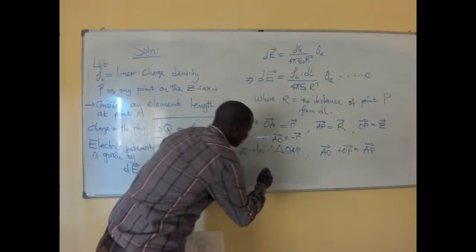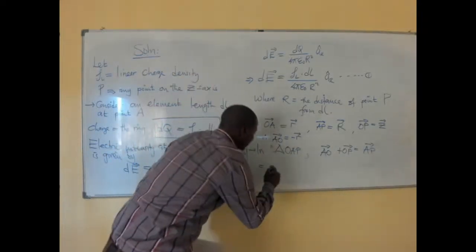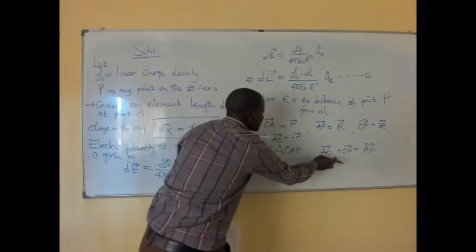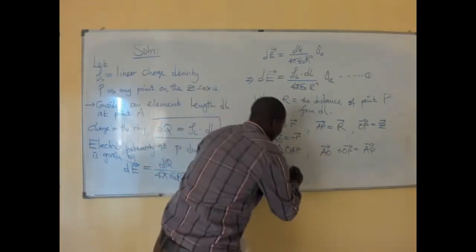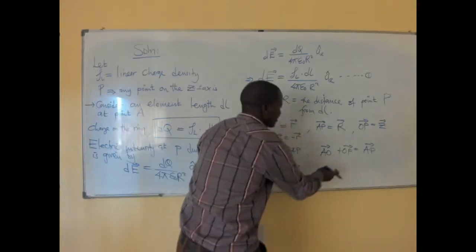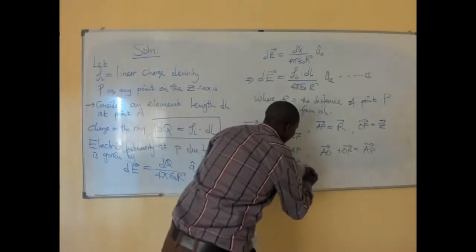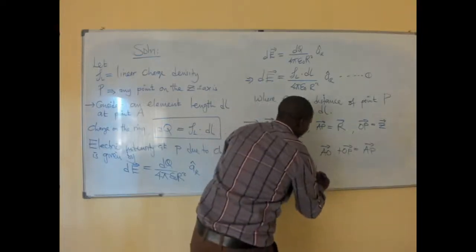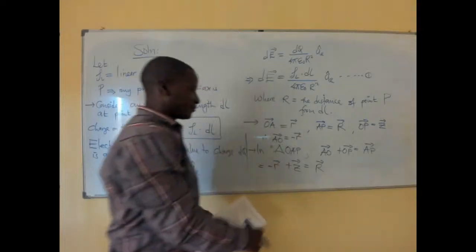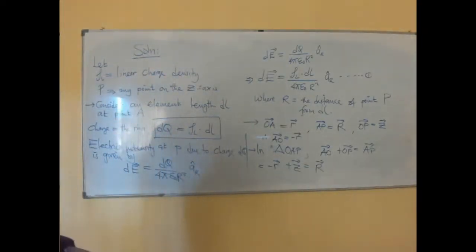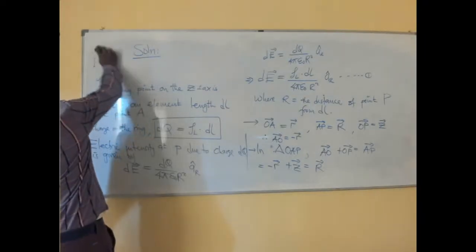So the implication here is that minus R, which is this one here, we are making replacements, plus Z, which is OP, must be equal to r itself, which is AP. Alright, so we continue. That is simple vector analysis.